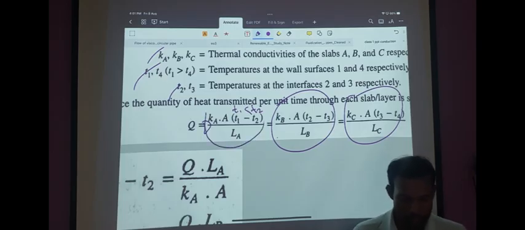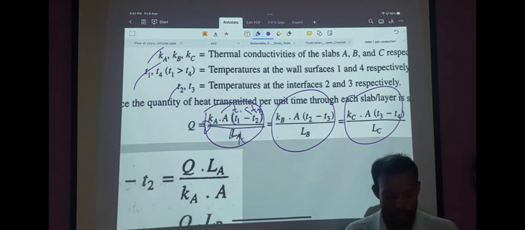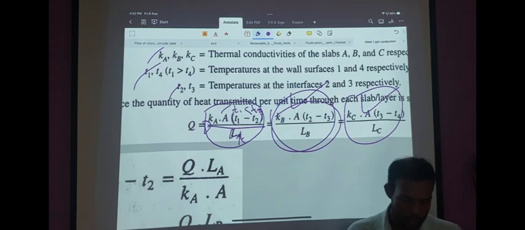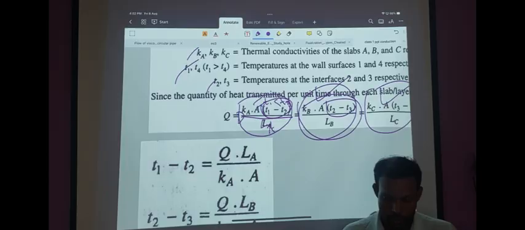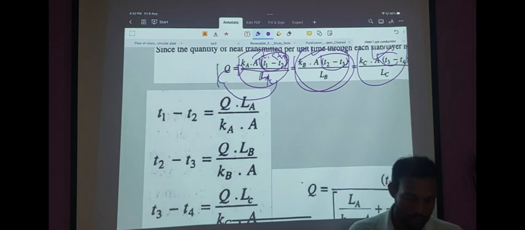So using Fourier's law, the rate of heat conduction through the first wall comes out to be KA dot A into T1 minus T2 divided by the length of the wall LA. Similarly, we can determine the rate of heat flow through the second wall and the third wall. Now we can generate 3 different equations for the temperature differential in all these 3 walls, isolating the other terms to the left hand side.